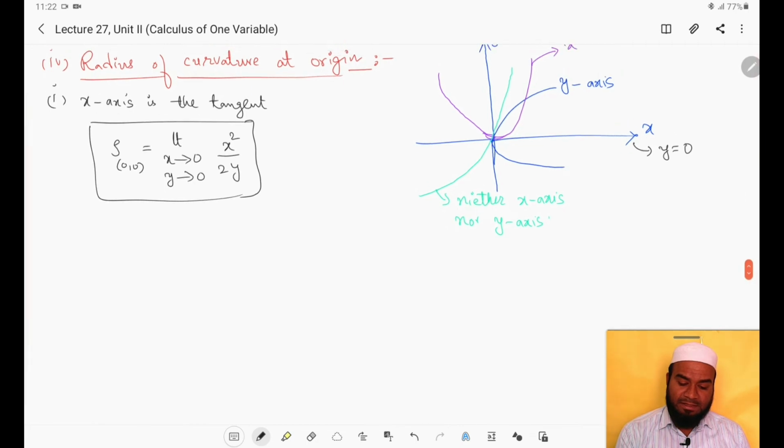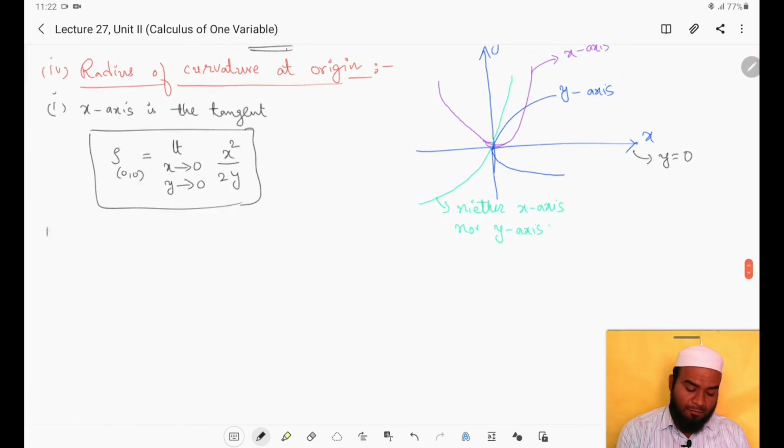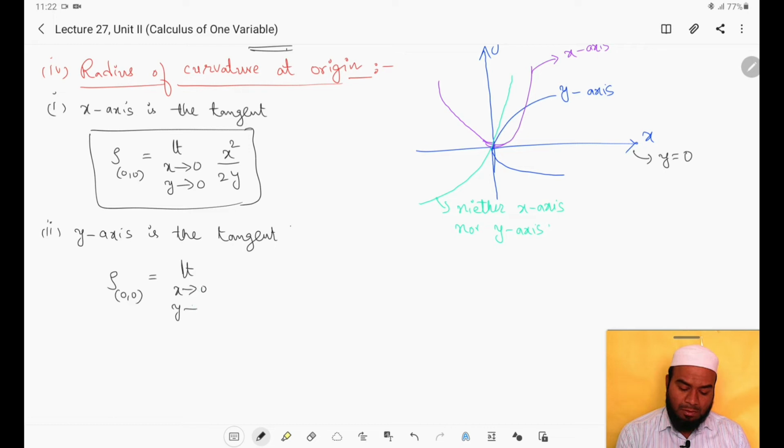The second one is when the y-axis is the tangent. If the y-axis is the tangent, then the radius of curvature at the origin 0, 0 is given by limit x goes to 0, y goes to 0, y square by 2x, right? This is the formula when the y-axis is the tangent.